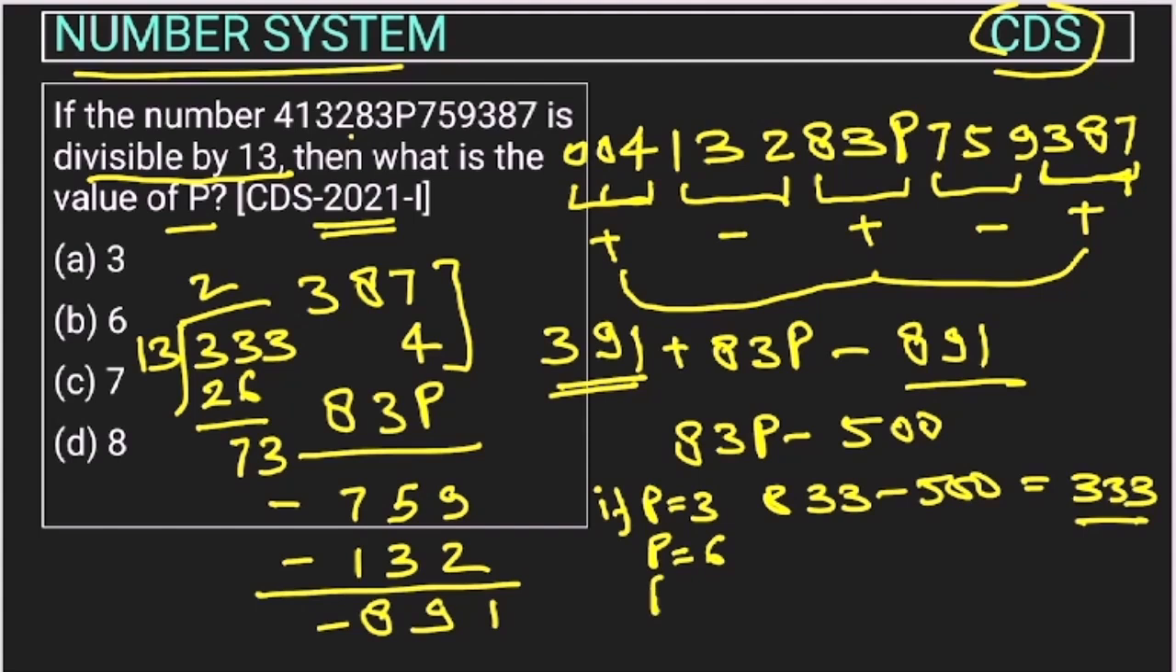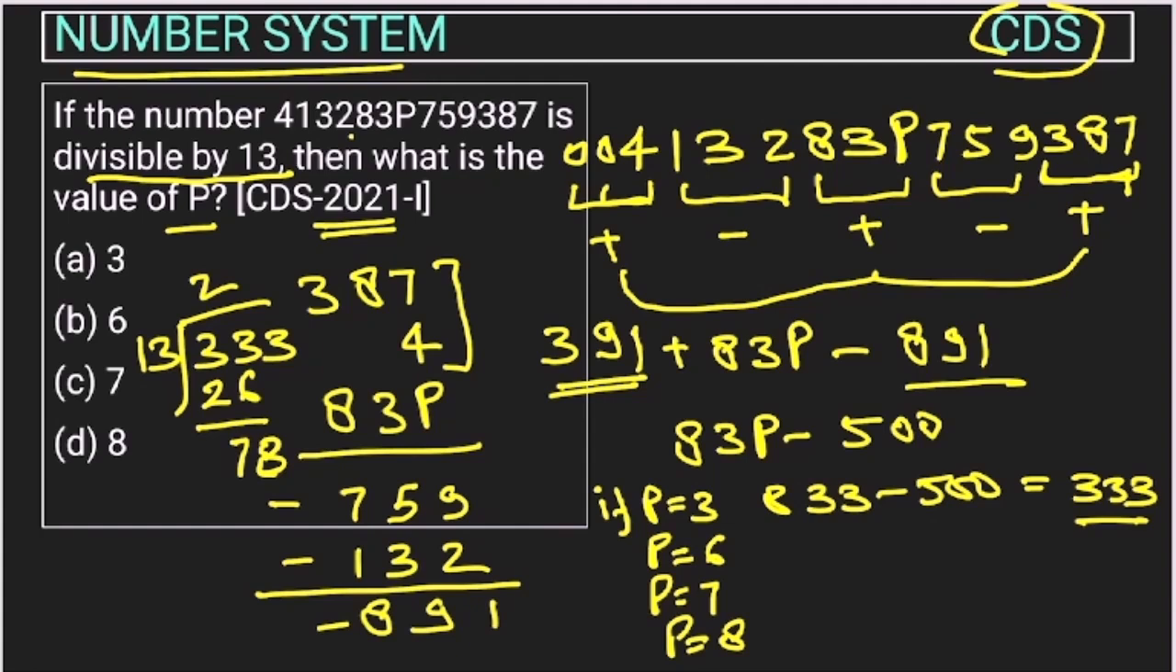If we take P as 7, this will become 337, so here this will come 77. So 77 भी divisible नहीं है 13 से. अगर 8 आएगा, P is equal to 8, so what will happen? This will become 338, so here this will be 78.